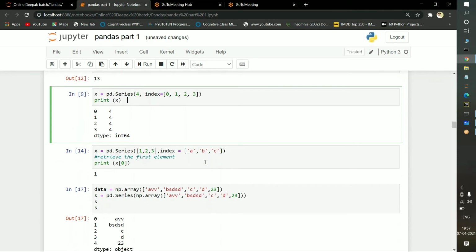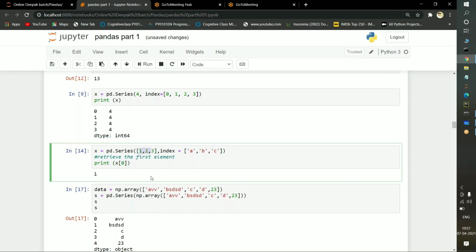Okay. Now here, one of the best examples, pandas.Series, I am passing 1, 2, 3 values here. See, in the format of a list I am passing, and I am applying the index positions A, B, C. Okay. So I want to access the 0th index position. What is the 0th index position here?